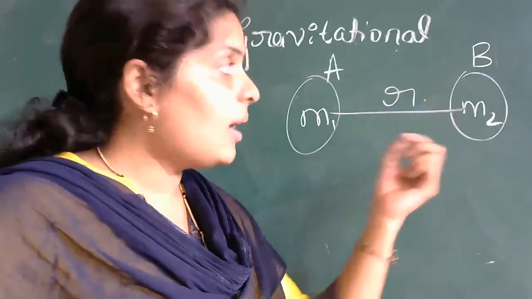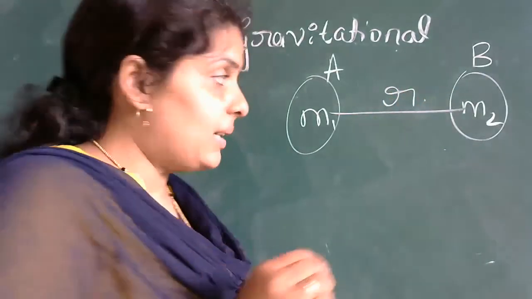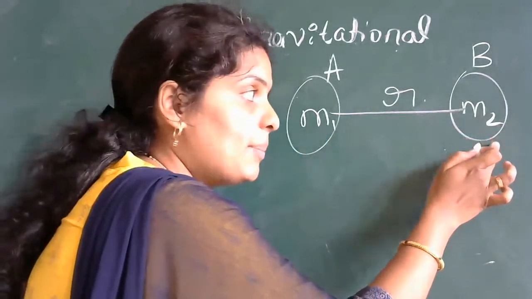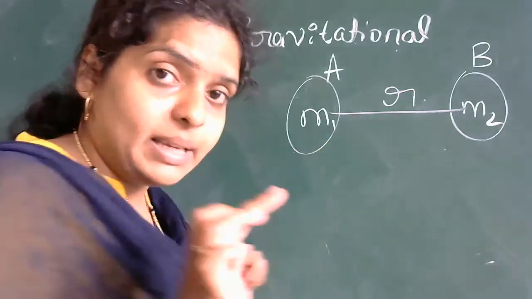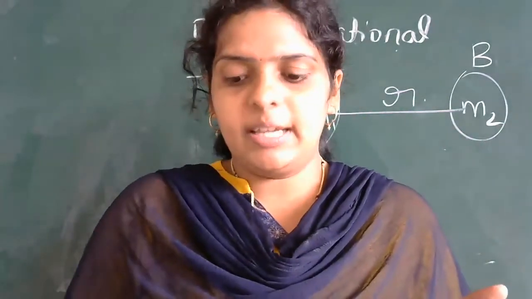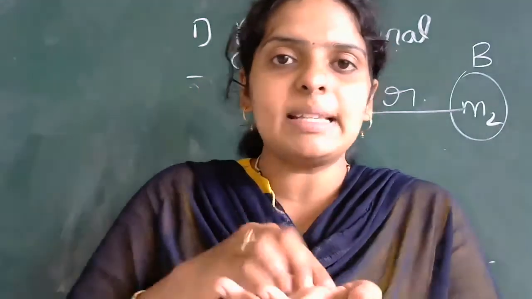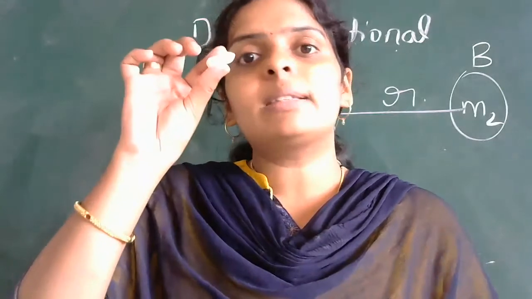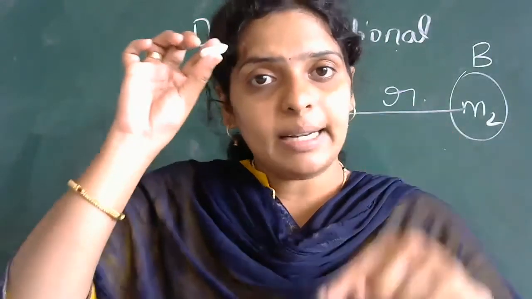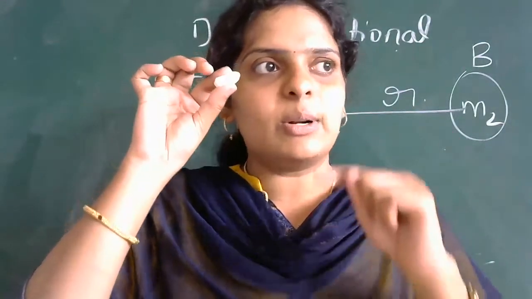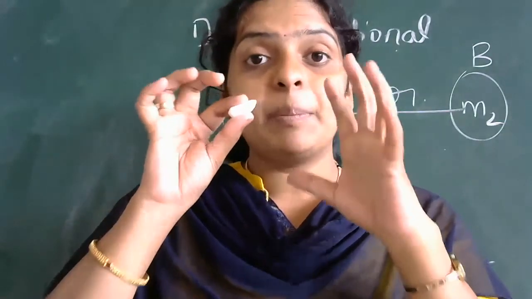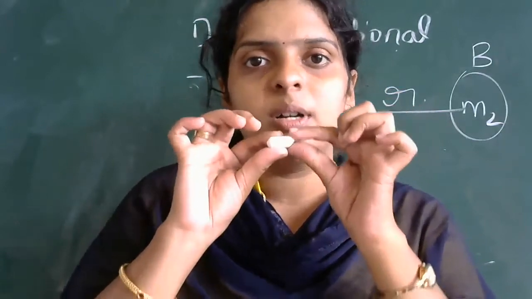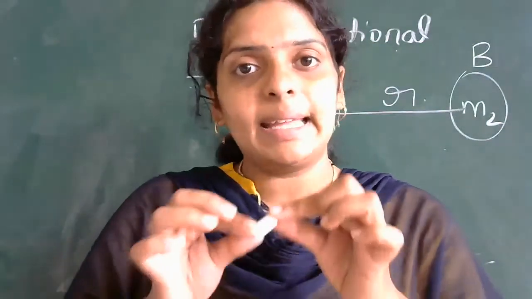Now here, as you know that the A body attracts B body and the B body attracts A body. Means, now look, if I throw this chalk, what happens? This chalk is attracted by the earth. In the same way, earth is also attracted by the chalk. But you just observe the motion of the object, that is chalk. You only see the chalk falling down.